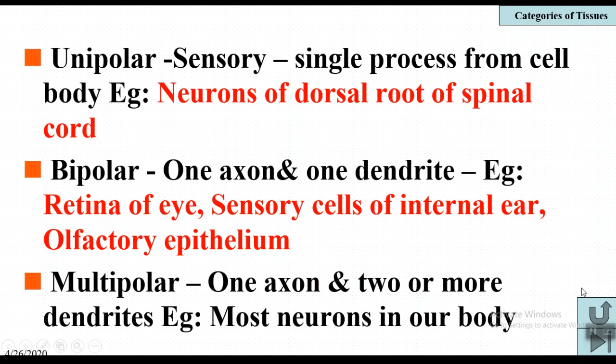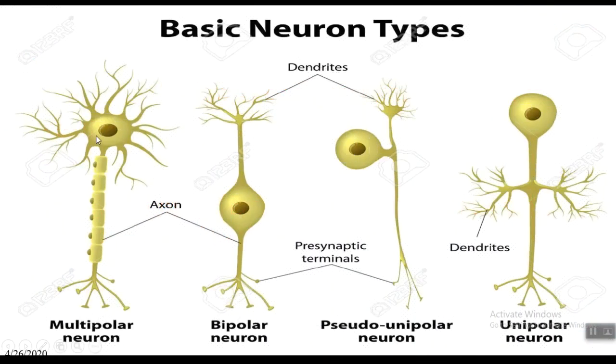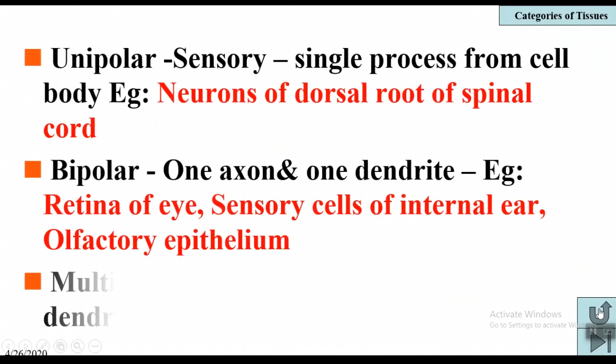Coming to the last type of neuron, multipolar neuron. Multipolar neurons have one axon and two or more dendrites. This is a diagram showing a multipolar neuron. It has one axon, this is one pole, and a number of dendrites, 1 2 3 4 5, and similarly more. These are all poles. That's why it is called multipolar, more than two poles. Most of the neurons are multipolar neurons.